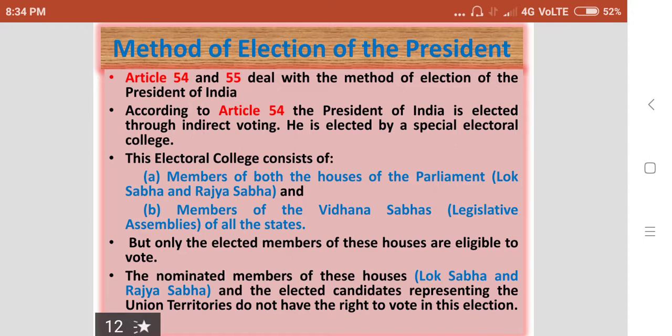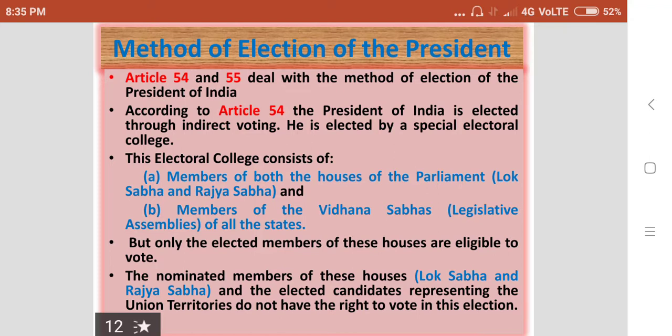These nominated members of the Lok Sabha and Rajya Sabha do not have the voting right in the presidential election. Then, elected candidates representing the union territories do not have the right to vote in this election. I said this also in the last class.